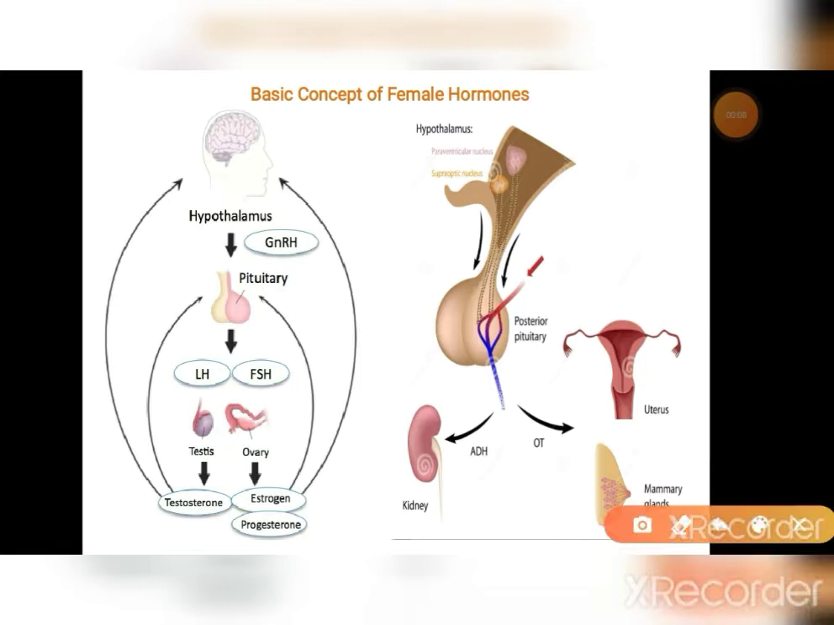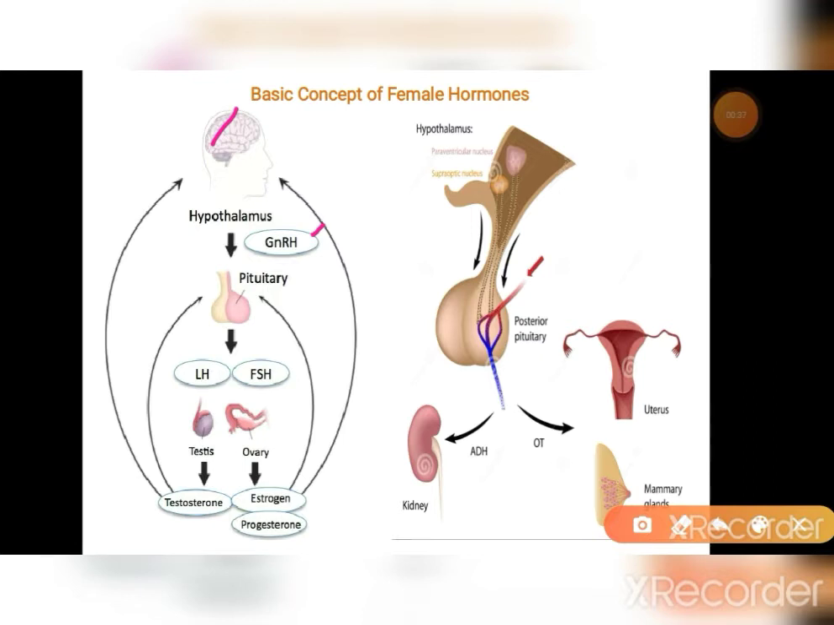So first come to this diagram. This is a human brain and here the hypothalamus and pituitary glands are present. The first hormone is GnRH, or gonadotropin releasing hormone. It is released by the hypothalamus. It is basically a decapeptide. It is released once in every 1 to 3 hours. This is the cyclic release of GnRH from the hypothalamus.